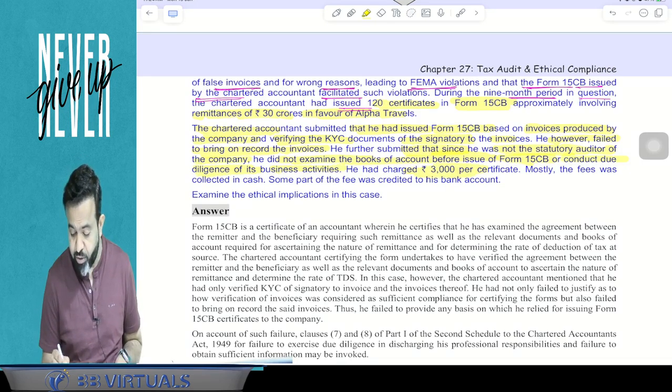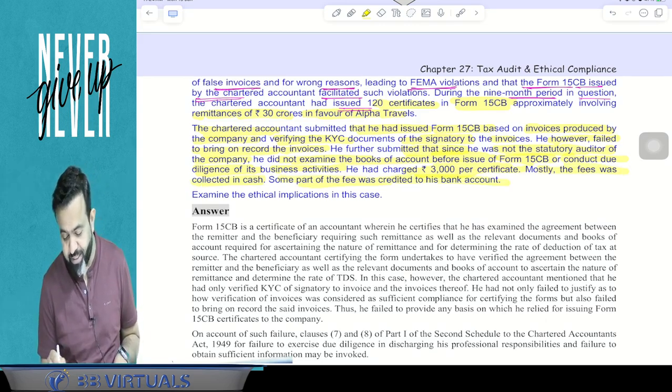He had charged 3,000 per certificate. Mostly the fees was collected in cash. Some part of the fees was credited in his bank account. Examine the ethical implication in this case.